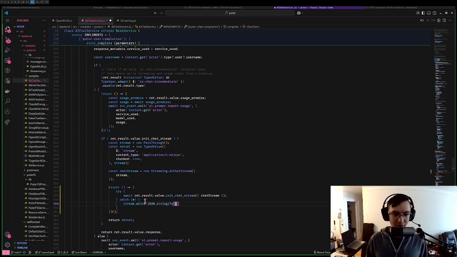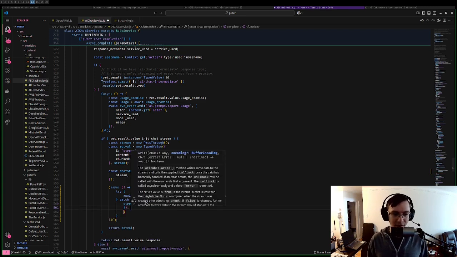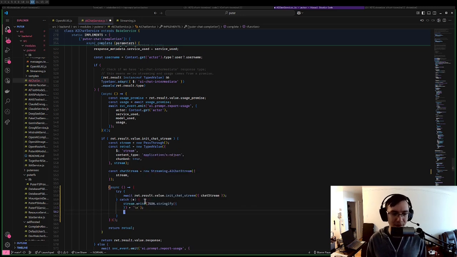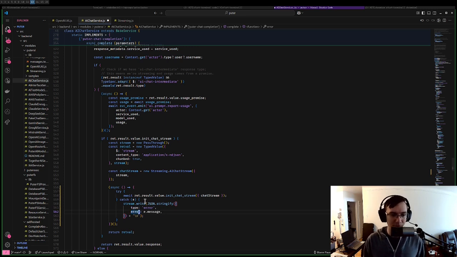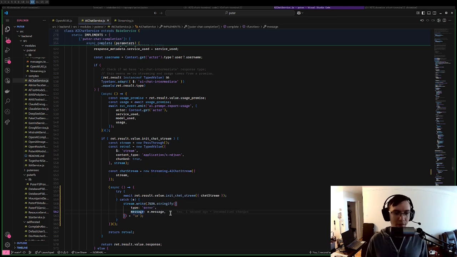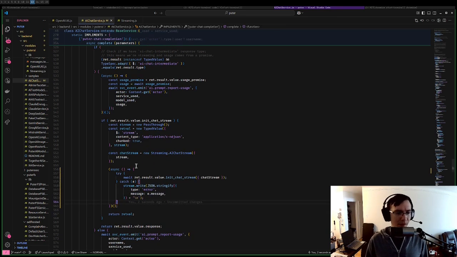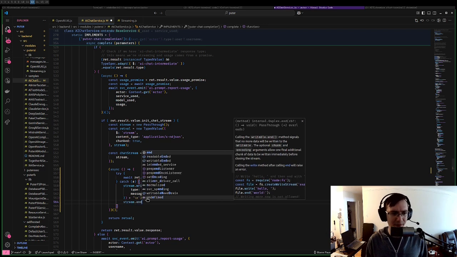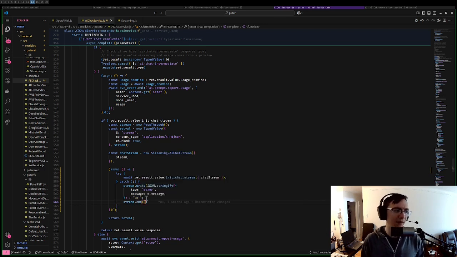JSON.stringify. We're going to create an object representing this error, and we're going to add the newline. It's going to be type error, and I'm going to call this message. So if we're lucky, we'll get that from our stream, and I'll call stream end because remember that request was pending when we got this error. That means we're never ending the request.